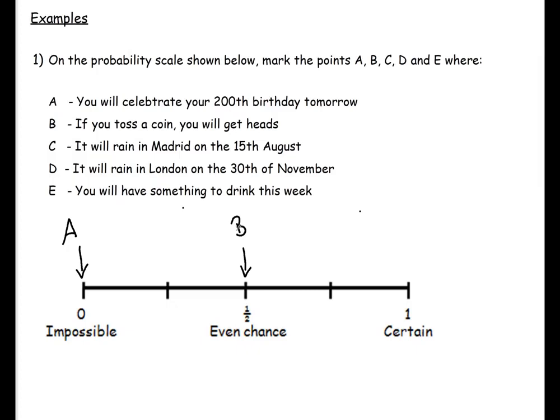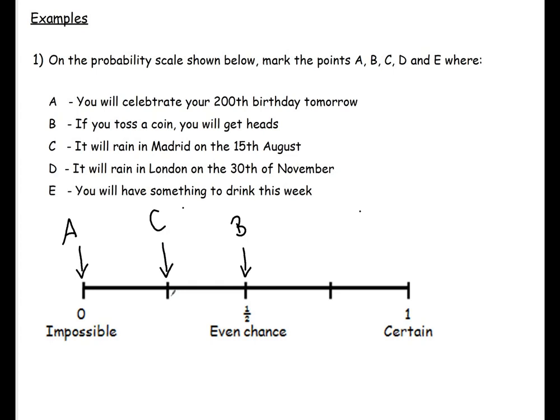C, it will rain in Madrid on the 15th of August. It's hot and dry in Madrid in the summer, so it's very unlikely to rain. So that would go along here. As we don't have any exact numbers, I'm going to place it there, which is around about a quarter.